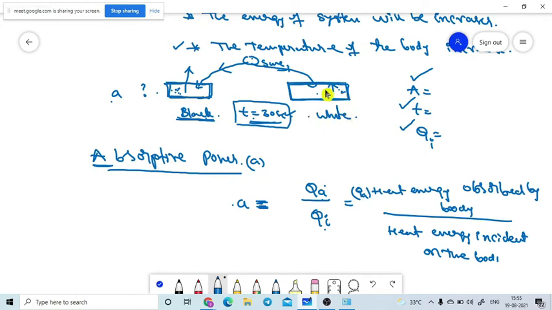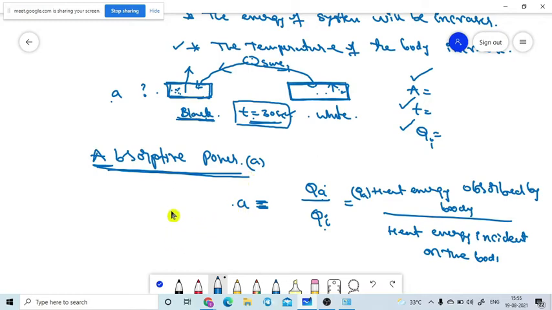That's why a white color plate has a very low temperature compared to a black color coated plate. In the same given interval of time, the body will absorb more energy.